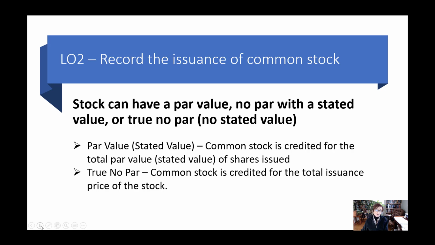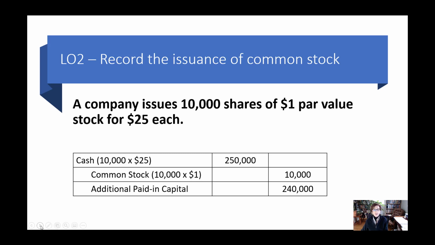So let's see how that works. Let's say that a company issues 10,000 shares of $1 par value stock for $25 each. All right, so this is what our journal entry looks like. We're issuing 10,000 shares at $25, so we're getting cash of $250,000. We're crediting common stock, remember I said for the par value. So the par value is $1 per share, so we're crediting common stock for $10,000. And the additional paid in capital is $240,000.